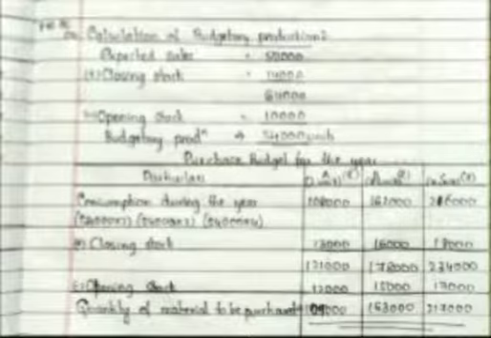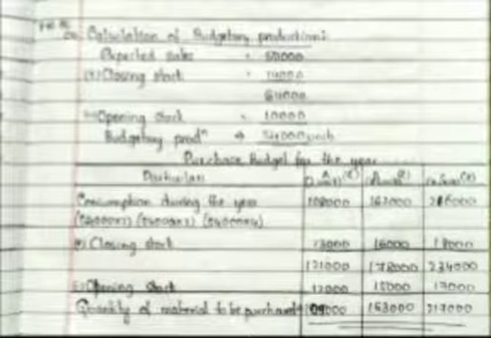Now, to produce the expected sales of 50,000, before selling the product we need to produce the product. And before producing the product we need to purchase the raw material, right? So for production purposes the raw materials are A, B, C. We need 3 types of raw material to produce a particular product. To produce a single product, we require 2 units of raw material A, 3 units of raw material B and 4 units of raw material C.